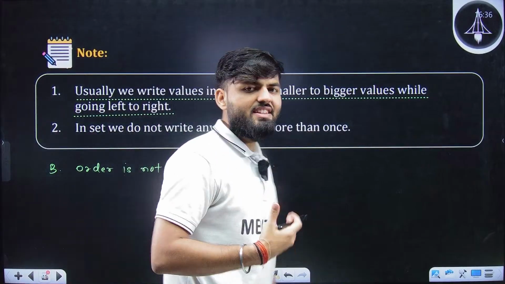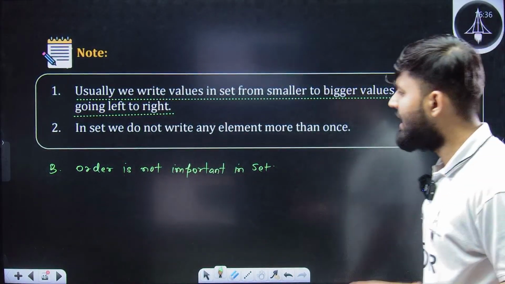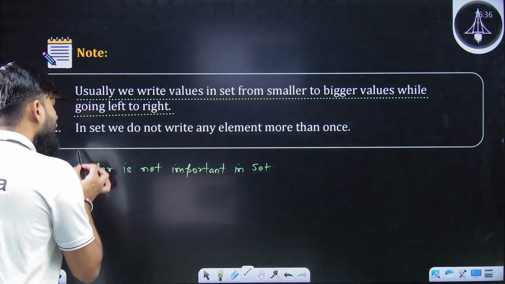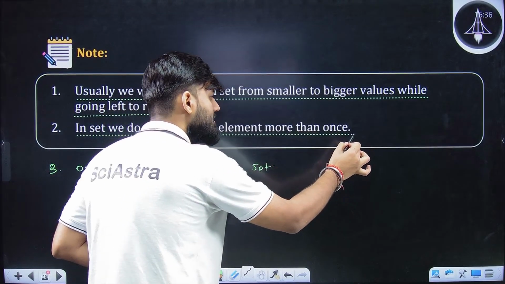The order in which the elements are written, that is not important in a set. That is not at all important. We don't need to worry about that. Last point: in a set, we do not write any element more than once.